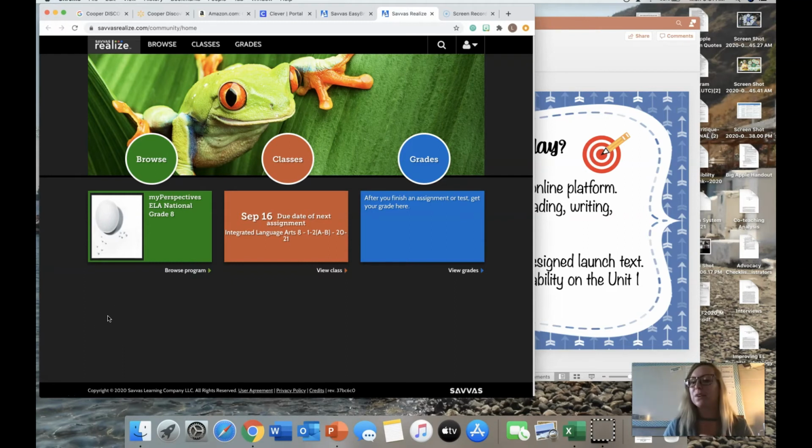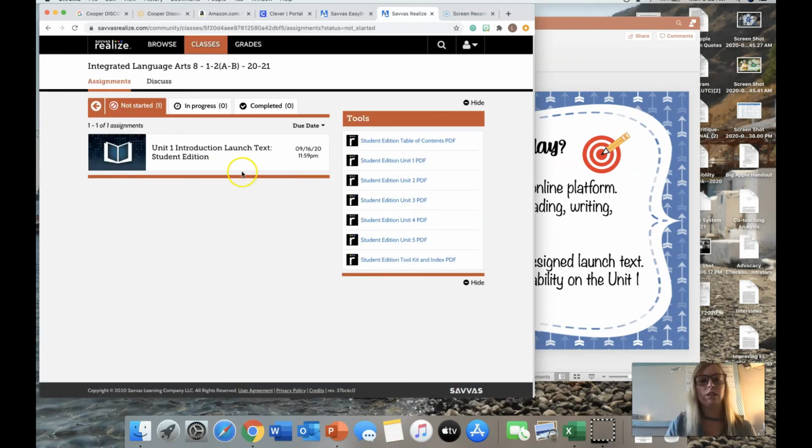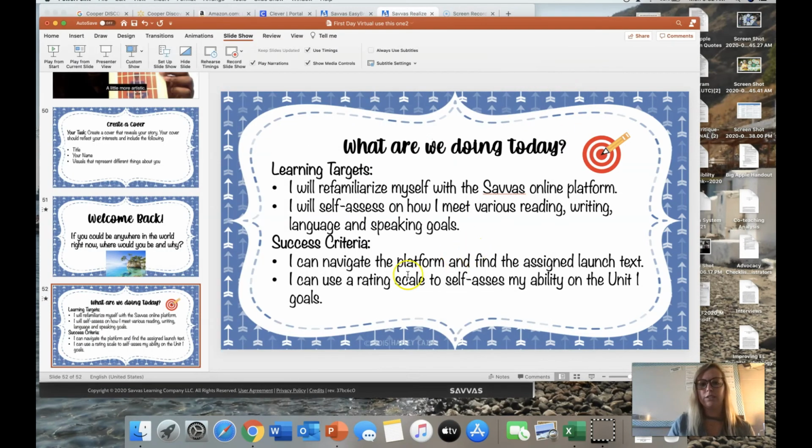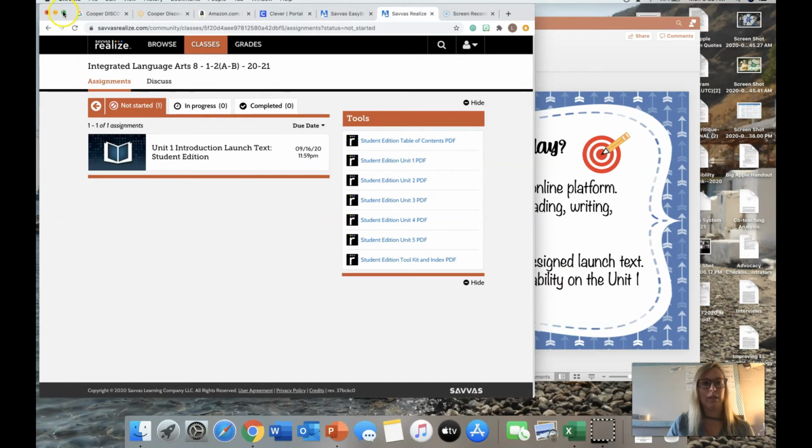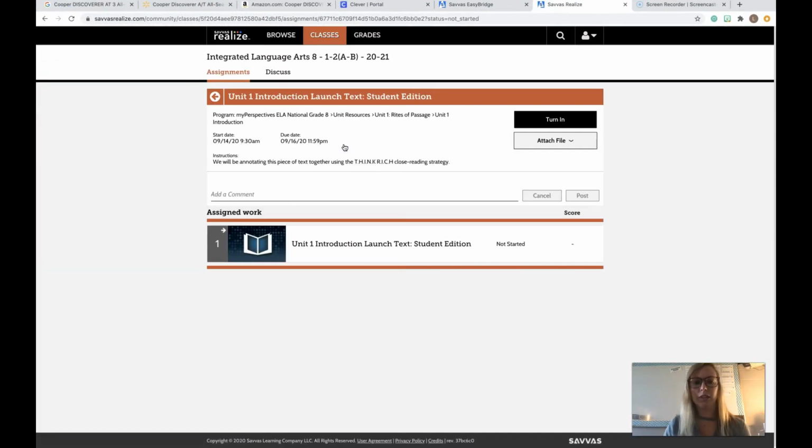The time was set for 9:30, so I had to wait till 9:30. But when you have an assignment that is assigned directly to you, which is how I try to do things just to make it more organized for you, you just click on classes. You'll see, just as we had mentioned in our learning target and success criteria, your goal is to be able to find that assigned launch text, and it is right here, okay? So what you would do is you click it, and it says it's not started. When you actually select the piece, it will show that you are in progress.